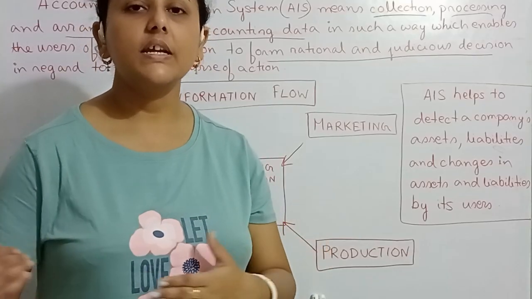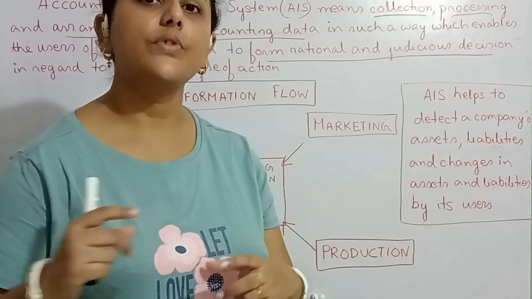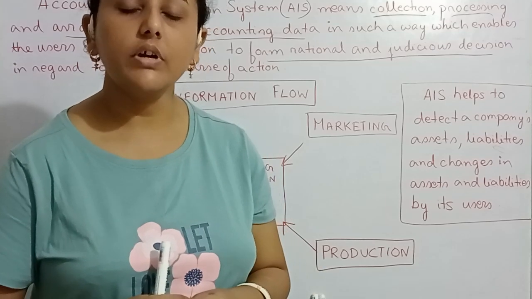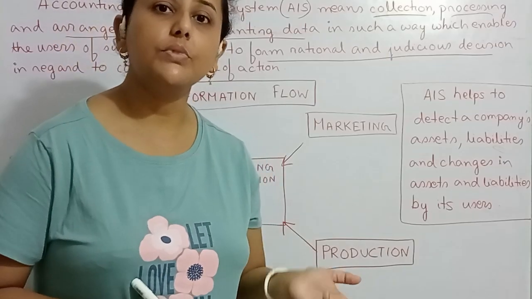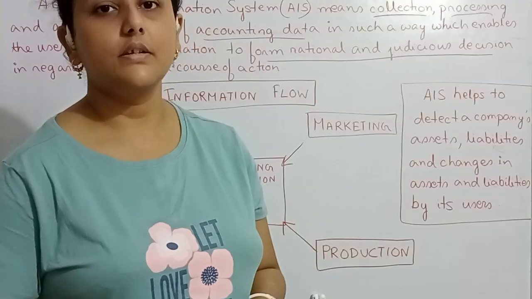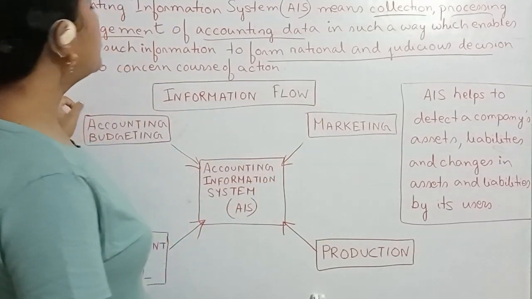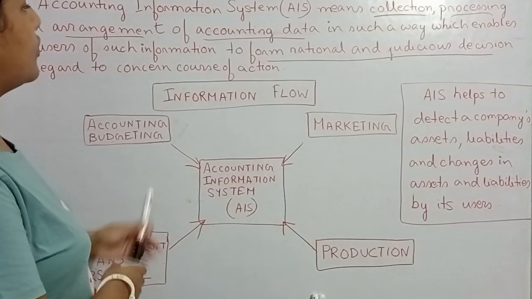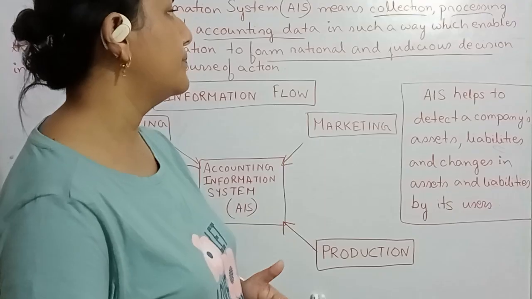So systematically all the arrangement is done. The accounting data is recorded in such a way that it is very helpful to the management as well as to other interested parties, which enables the users of such information to form rational and judicious decisions.